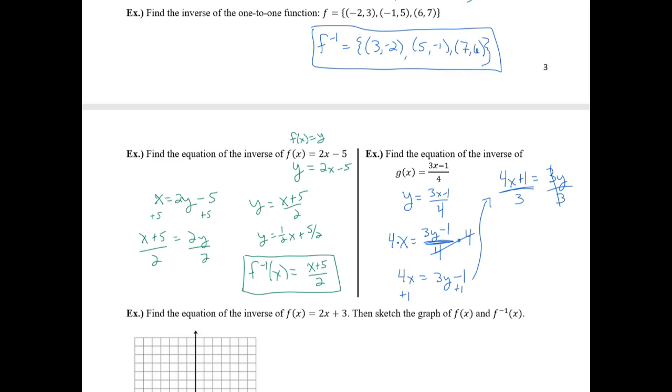So instead of writing y, I'm going to write g inverse of x equals 4x plus 1 over 3. So all we did in that last step was replace y with g inverse. Because the original y was for g of x, this is for g inverse of x.